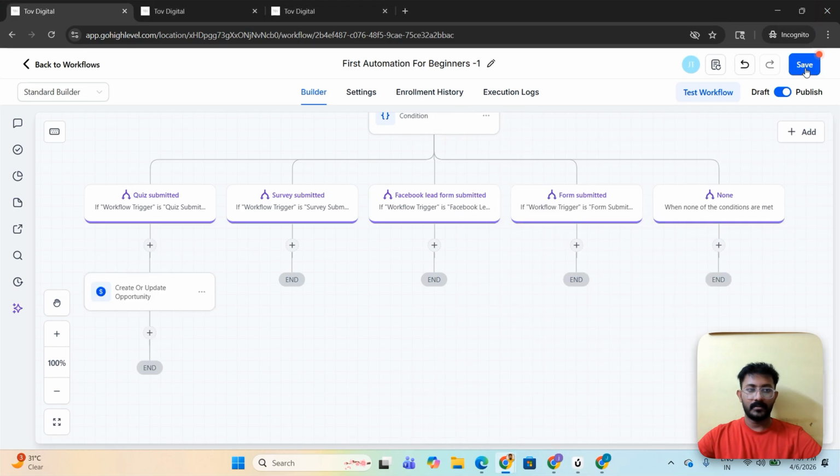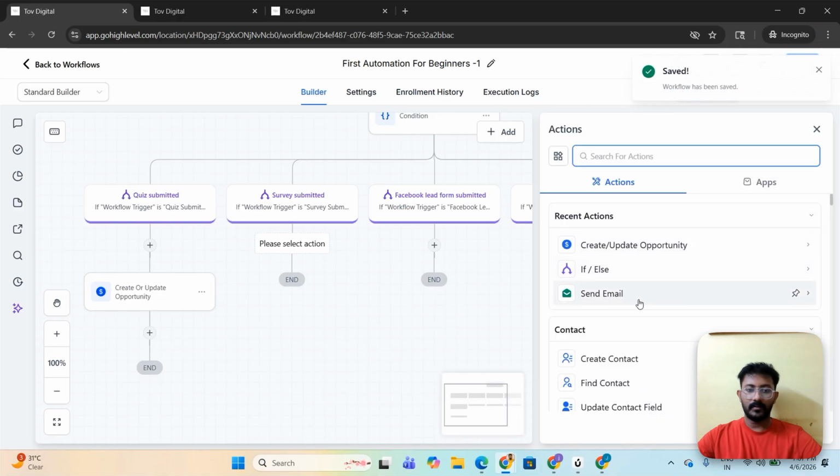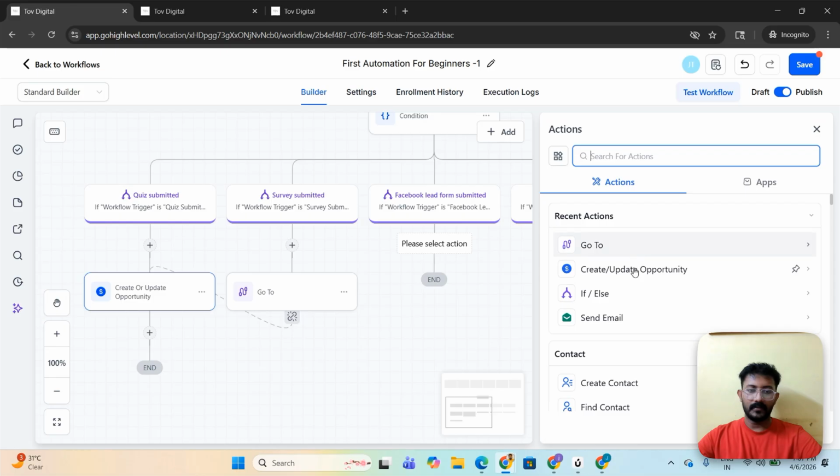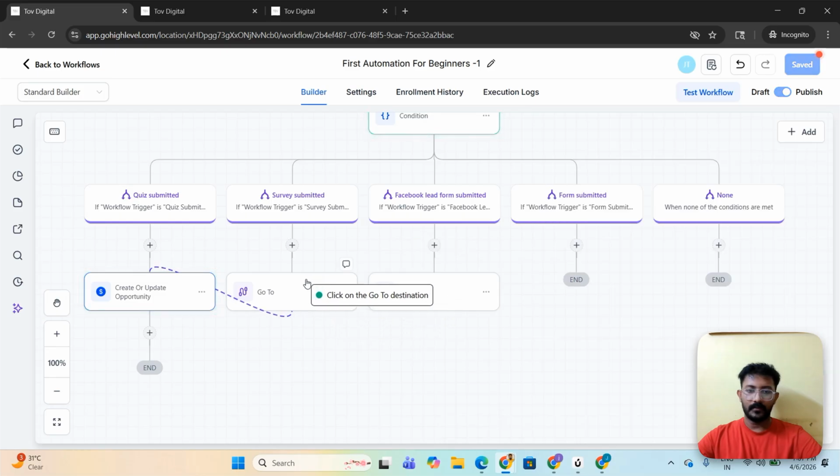So saving the action. And now I'm creating a go to step. So the go to step will be like this. For all these steps, I'm creating a go to step.